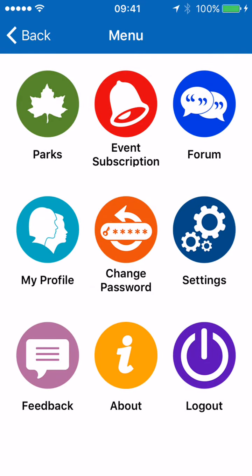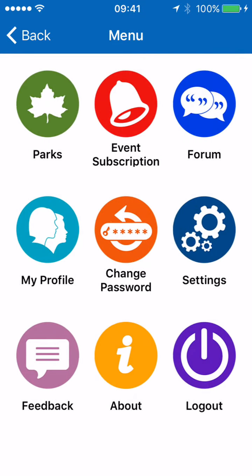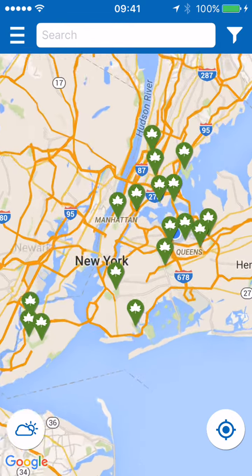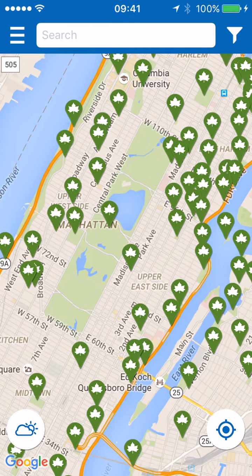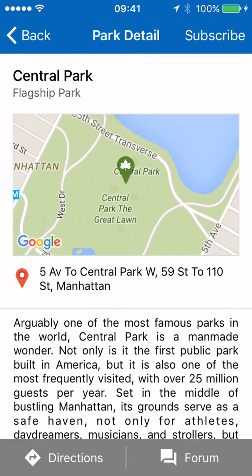As the user zooms out on the map, it only shows the biggest parks. As they zoom closer, it shows all parks in the area. Since Central Park is the most popular park in Manhattan, let me use it as an example to explain our features better. We click on Central Park's pin. It gives us a name. Then we can click on the tag. Here are the details of Central Park.